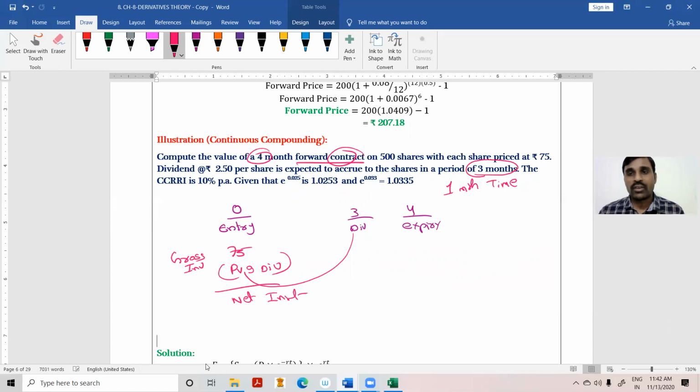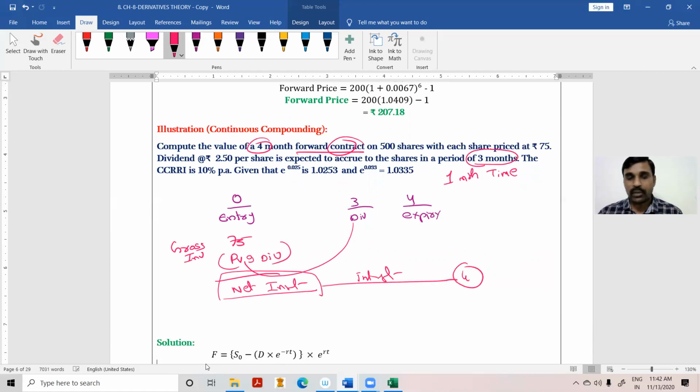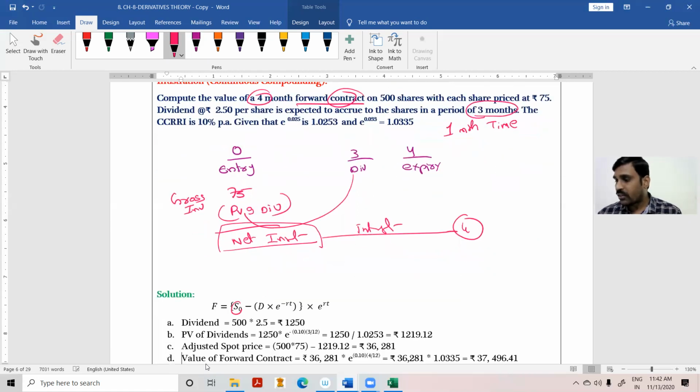As simple as that. Even though I'm investing 75 rupees, after 3 months I'll get the dividend. That dividend I'll deduct now, at present value. So that present value of the dividend, if I deduct, I'll get the net investment. On that net investment, 4 months I'll charge the interest. This is the way the formula is designed. Look at this point. Out of the present investment of 75, we are deducting the present value of the dividend.